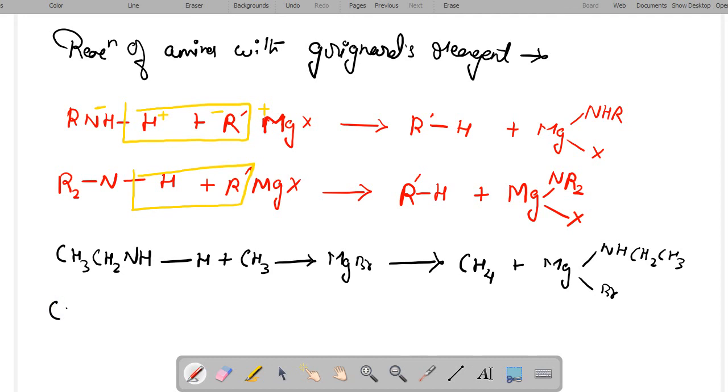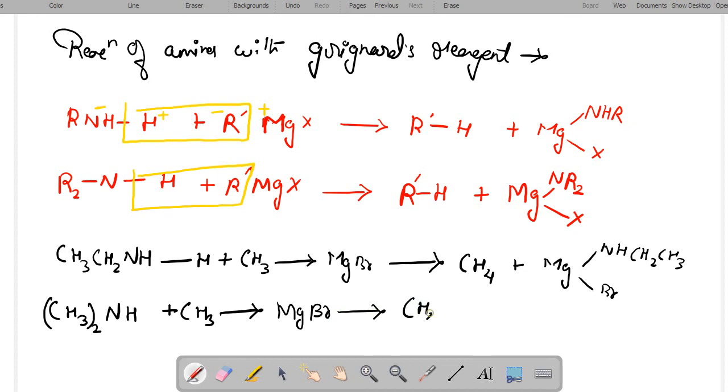And similarly, for an example of a secondary amine, here the formation of alkane, that is methane, with magnesium diethylamine bromide will take place.